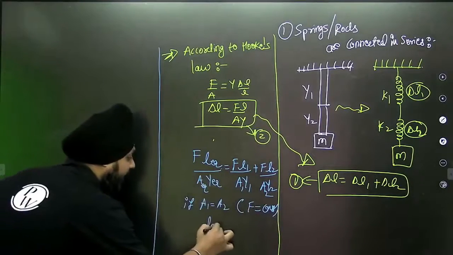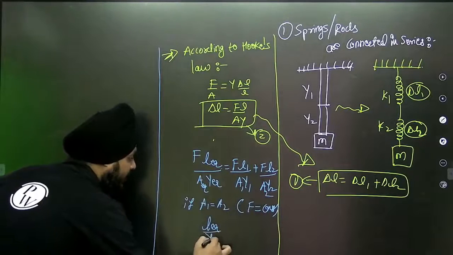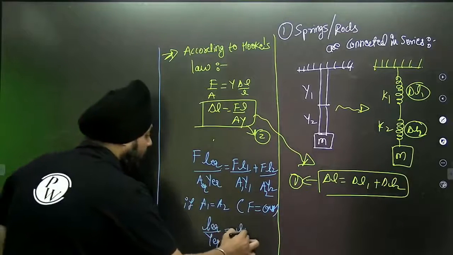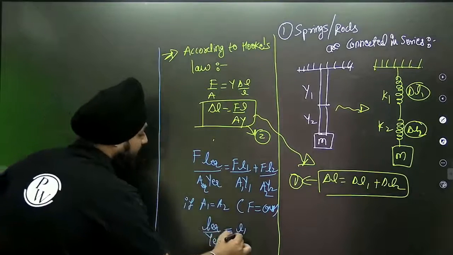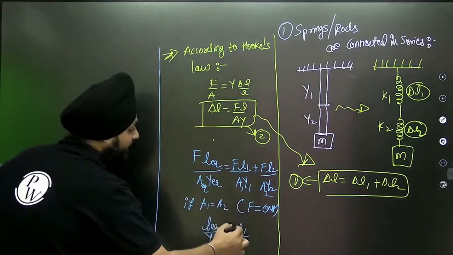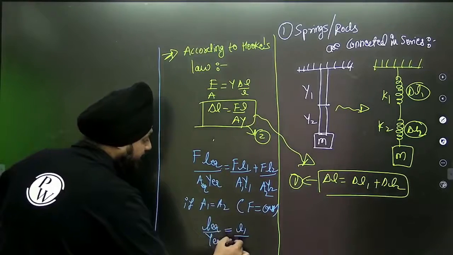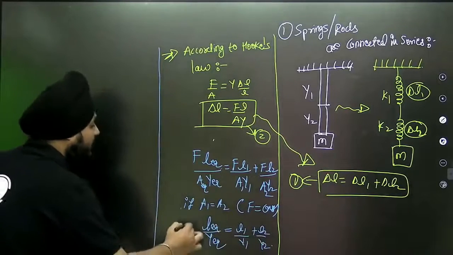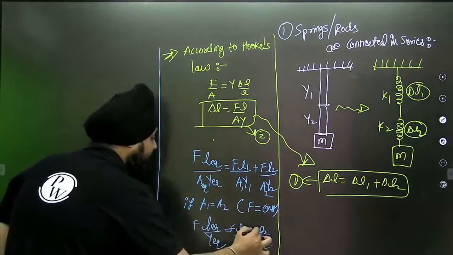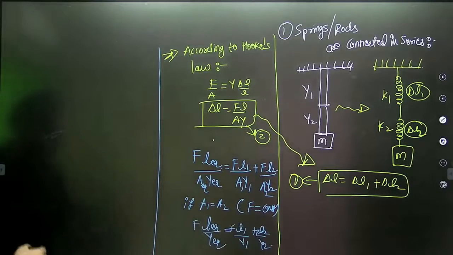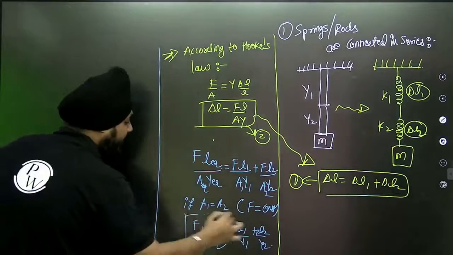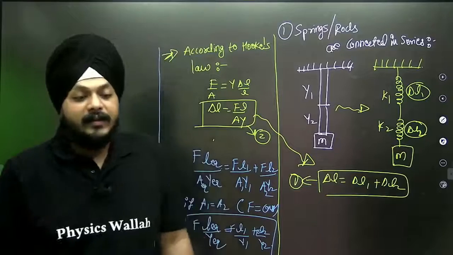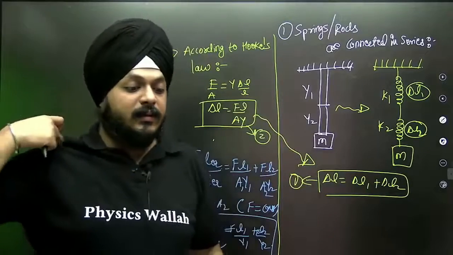Then finally we can write this equation as L equivalent by Y equivalent equals L1 by Y1 plus L2 by Y2. If F is getting cancelled, we get this Y equivalent.